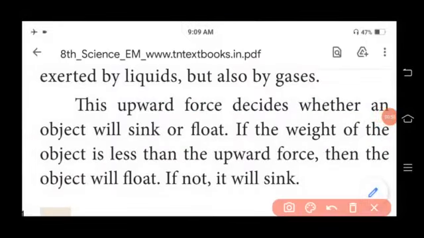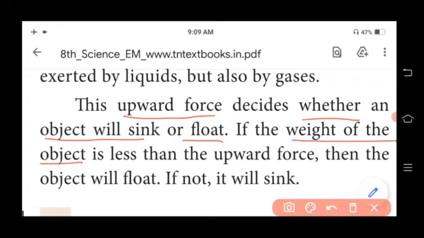So this upward force decides whether an object will sink or float. If the weight of the object is less than the upward force, then the object will float. If not, it will sink.